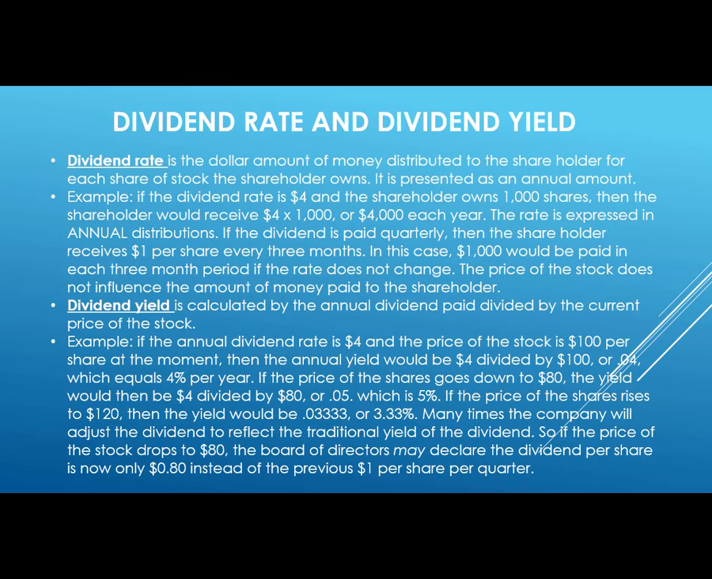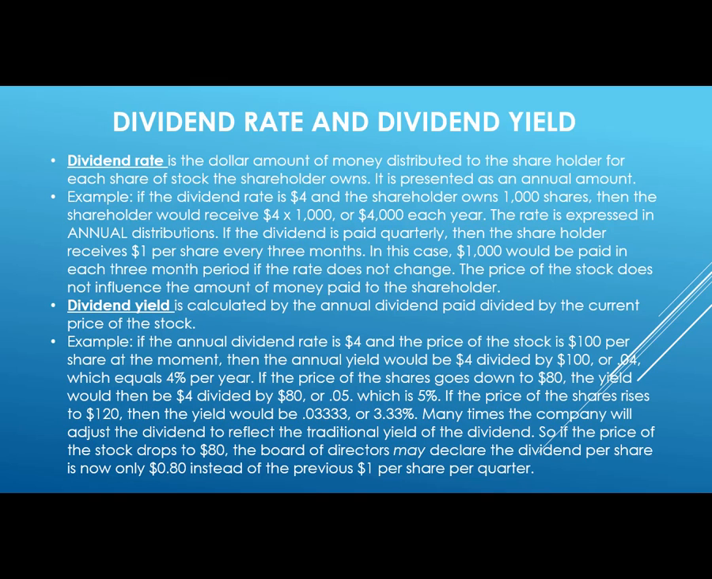Many times the company will adjust the dividend to reflect the traditional yield of the dividend. So if the price of the stock drops to $80, the board of directors may declare the dividend per share to be now only 80 cents per share instead of the previous $1 per share. We don't know what that dividend is going to be until it is declared. So we have a declaration date, we also have an award date, and we also have a payment date. So those are the three dates that come with a dividend. The board of directors declares the amount to be paid.